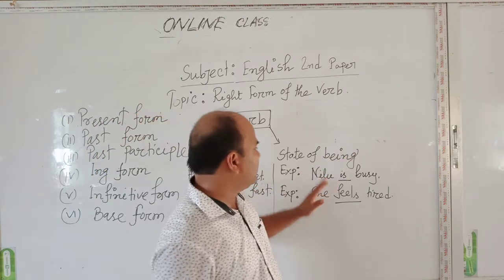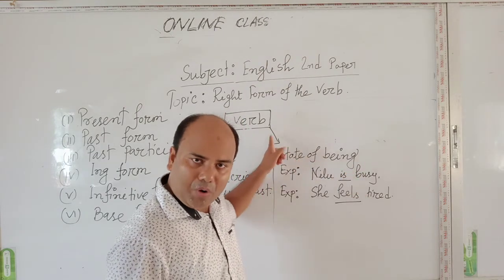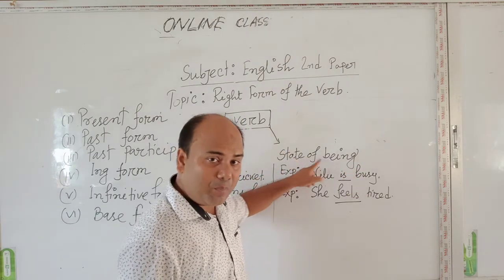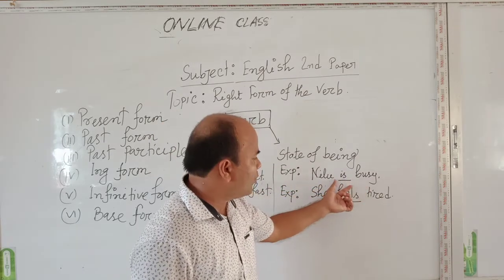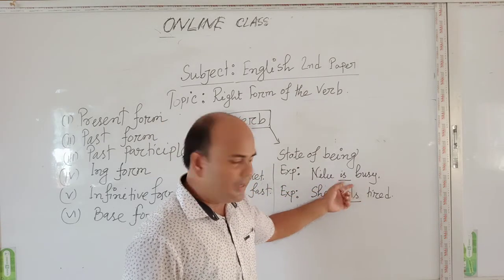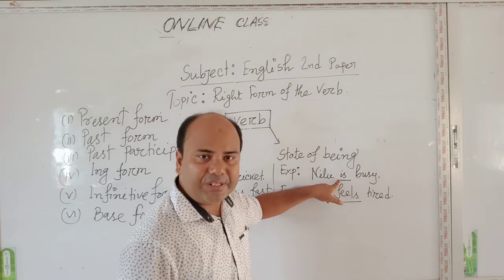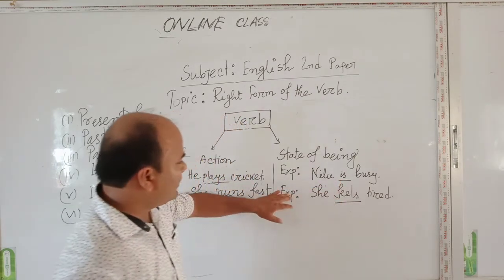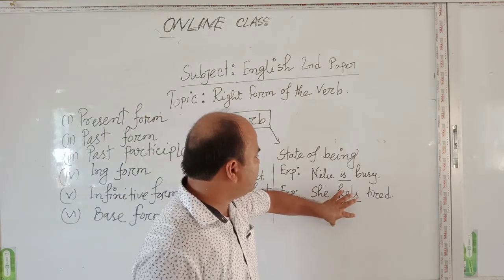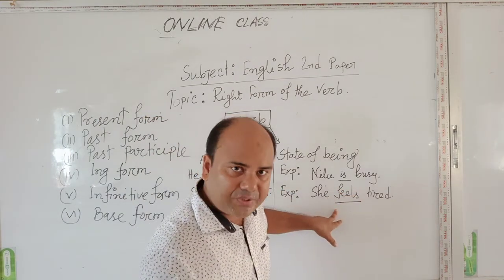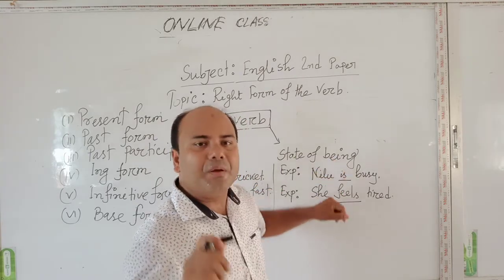On the other hand, verb denotes a state of being. Example, Nilu is busy. Here, is denotes a state of being. Second example, she feels tired. Here, feels describes a state of being.